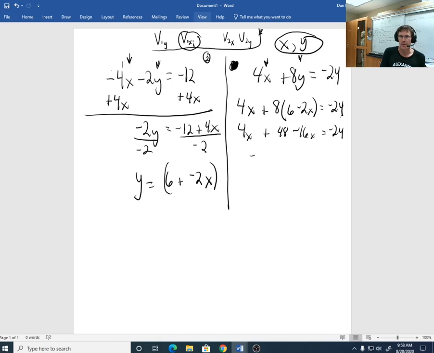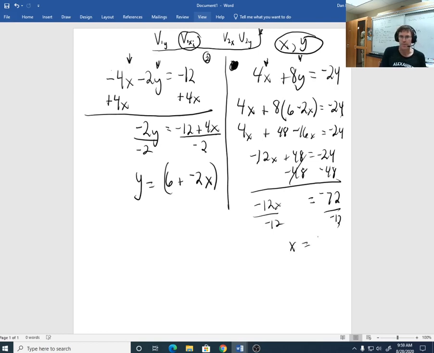Okay, and we have negative 12x, and we have plus 48 equals negative 24. Subtract 48 from it. Okay, we have negative 12x equals negative 72. Divide by negative 12. Get x equals 6.